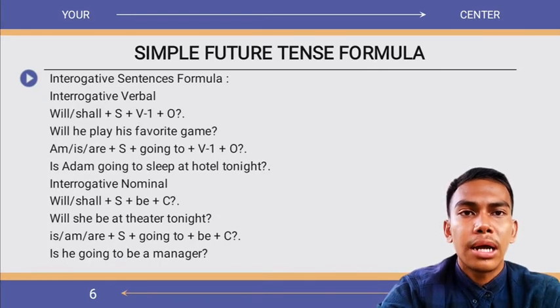Interrogative verbal formula: will or shall plus subject plus verb 1 plus object. Example of sentence: will he play his favorite game? Is, are plus subject plus going to plus verb 1 plus object. Example of sentence: is Adam going to sleep at hotel tonight? Nominal formula: will or shall plus subject plus be plus complement. Example of sentence: will she be at theater tonight? Is, are plus subject plus going to be plus complement. Example of sentence: is he going to be a manager?